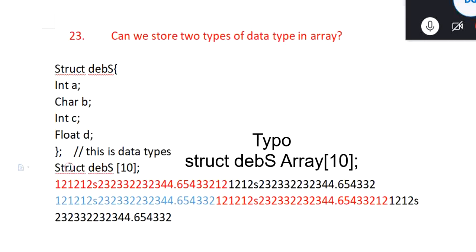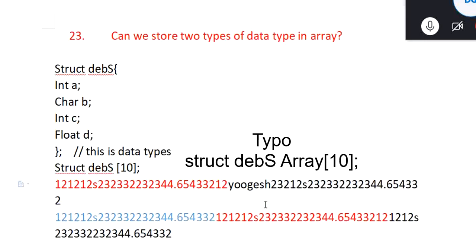So what's the meaning of this? Consider this becomes one data type, and can we store another thing in the same area? Like say this is one data type. Can we store here something like that? Like maybe Yogesh, then something like this.